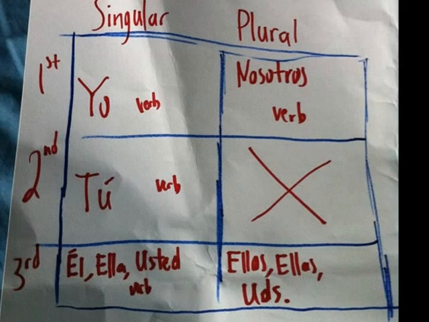Why would you formal be in the third person? Well, the way I think about this is that they speak to someone with so much respect that they're speaking to them as if they're not there. So usted and ustedes, third person plural, they're always going to be in the third person. You're never going to speak to someone formally in the second person. And for third person plural, we have ellos, ellas, y ustedes. And that's just making them plural.